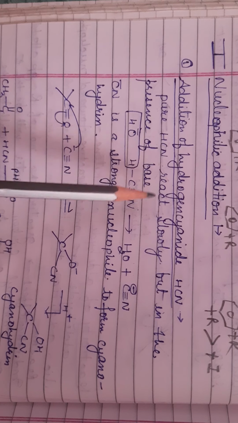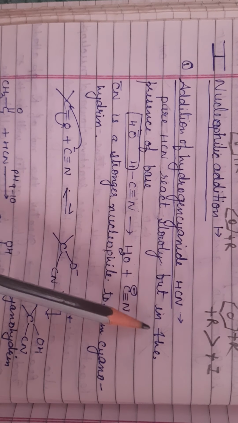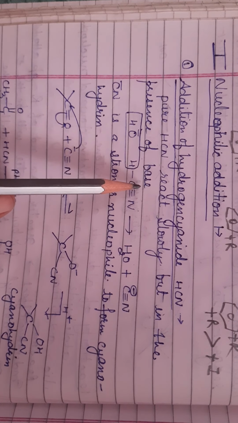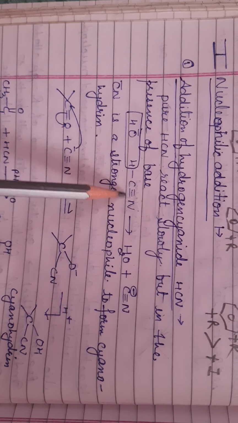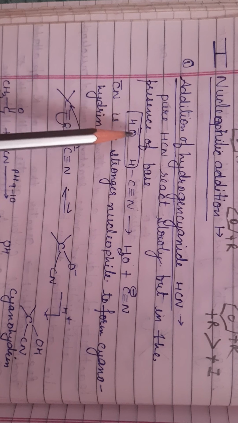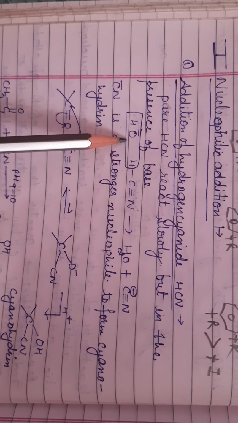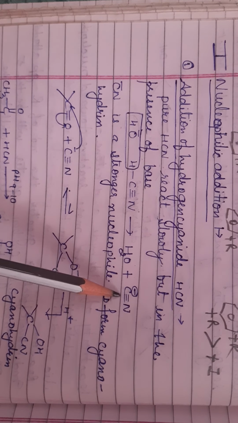Pure hydrogen cyanide reacts slowly, but in the presence of a base they react fast. For example, when we take HCN in the presence of a base, then this OH group takes H from this and releases the nucleophile.